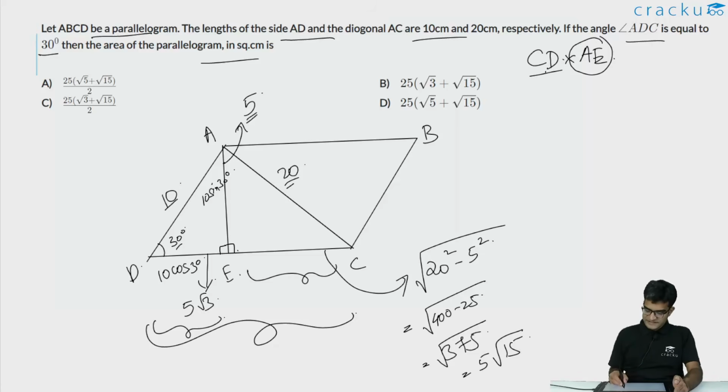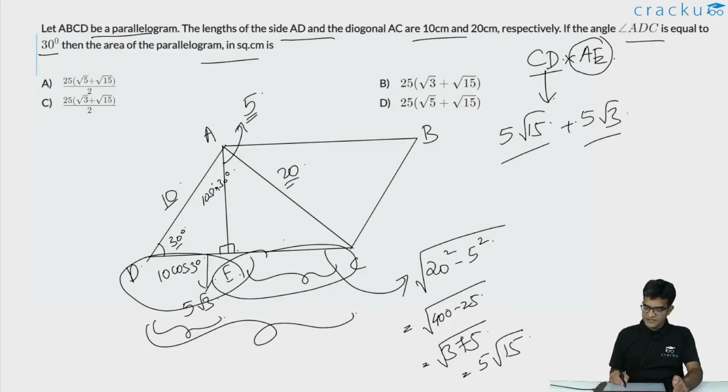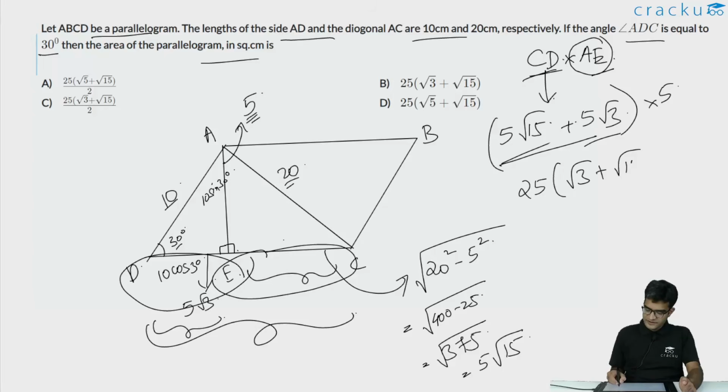Therefore, the length of CD will be 5 square root of 15 plus 5 square root of 3, because 5 square root of 15 is EC and 5 square root of 3 is ED. So, the length of CD is 5 square root of 15 plus 5 square root of 3. The length of AE is 5. Therefore, the area of the parallelogram will be 25 into square root of 3 plus square root of 15. So, the correct answer is option B.